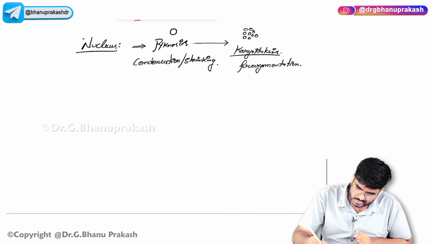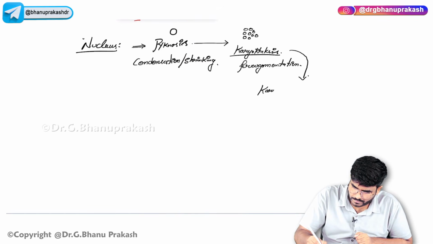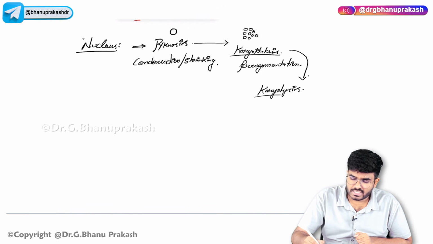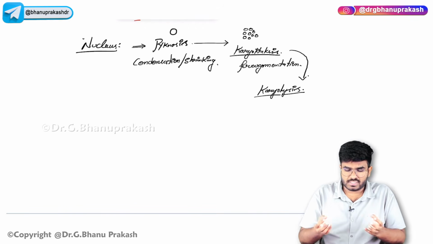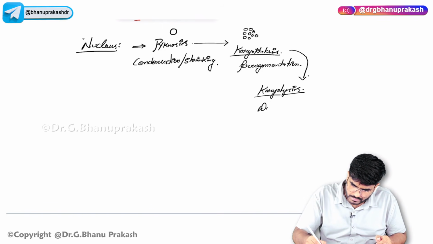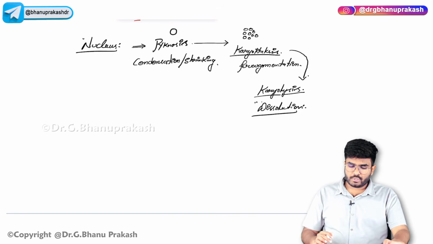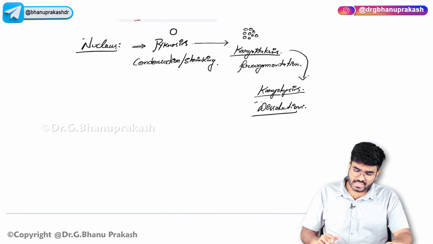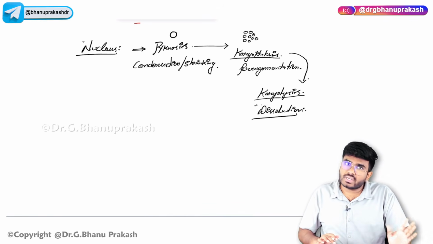Now after karyorrhexis, there will be karyolysis. Karyo means nucleus, lysis means dissolution. All the small fragments are going to be totally dissolved. Dissolution of the nucleus. So pycnosis, karyorrhexis as well as karyolysis, these are the nuclear changes.